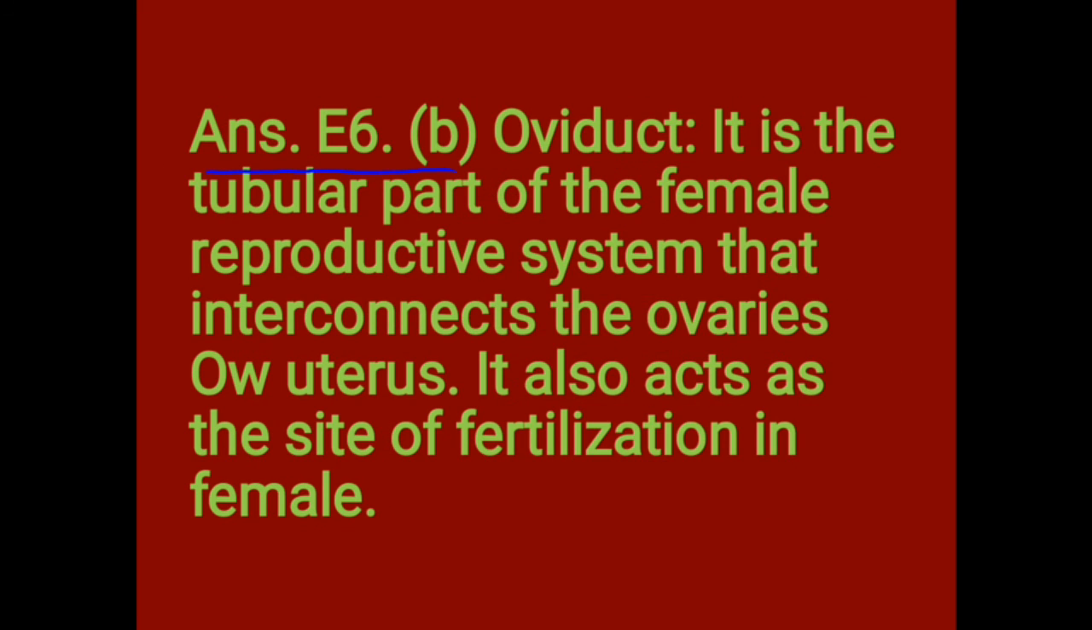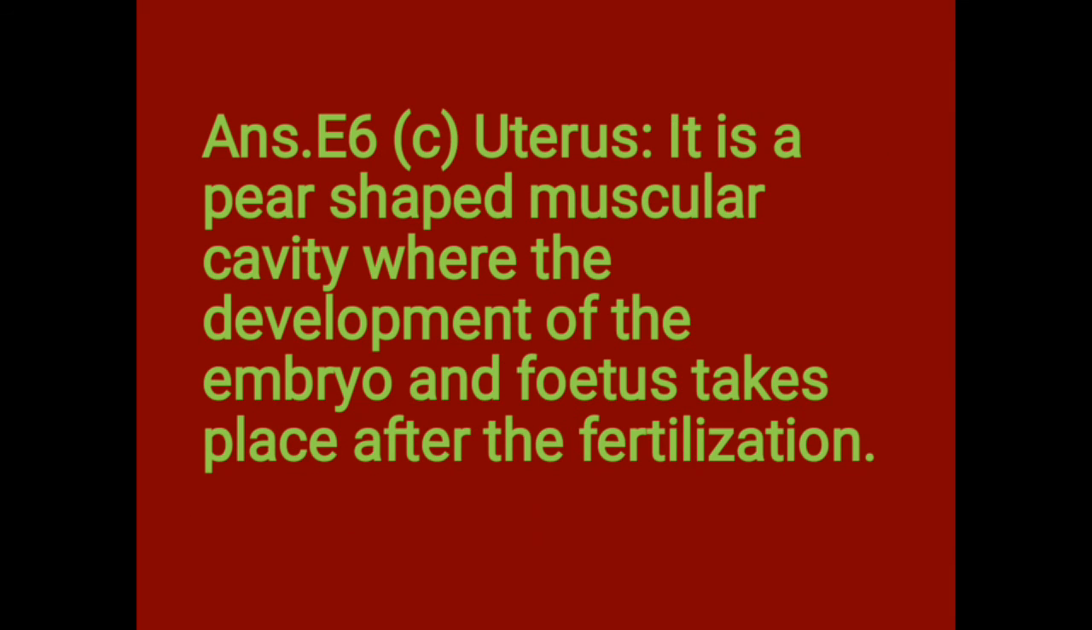Answer E6B. Oviduct. It is the tubular part of the female reproductive system that interconnects the ovaries and the uterus. It also acts as the site of fertilization in the female. Answer E6C. Uterus. It is a pear-shaped muscular cavity where the development of the embryo and fetus takes place after fertilization.